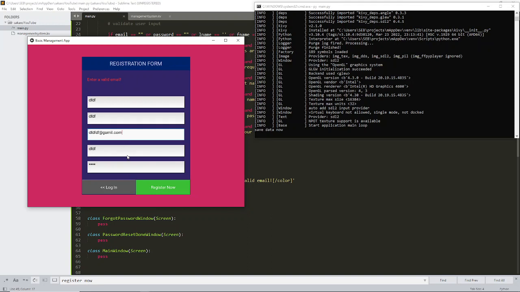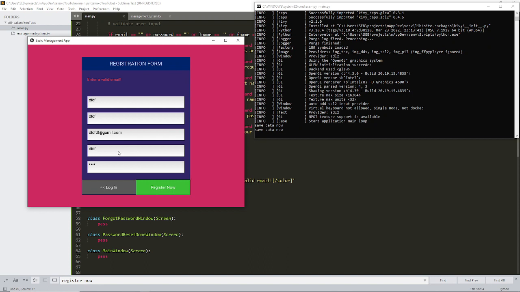Okay, so this is now correct, and then if I do that, that is true. Now I see that it says save data now, right? Save data now. So what we want to do now is, assuming everything is correct here and we submit, we have taken all these values already, so we want to clear all these inputs, and also put a success message in place of the error text.